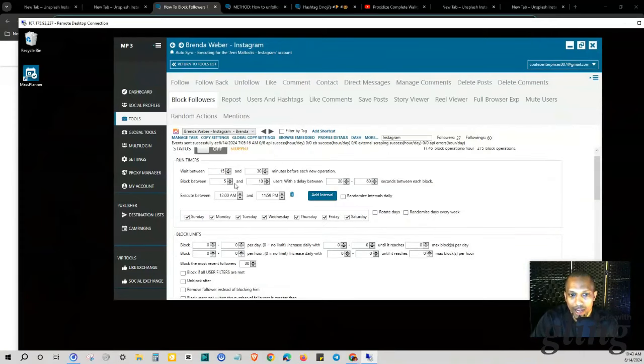You can set these timers and these block limits. So wait in between 15 to 30 minutes before each new operation. You can change that here. Block between 5 and 10 users with a delay between 30 and 60 seconds between each block. These are just examples, but you can adjust these, test them, see what works for you. I haven't run this particular portion yet, but I definitely will, and I will highly likely have some more information about this within the next 6 months because I'm using this every day now.